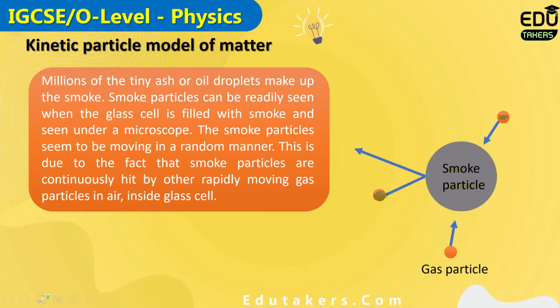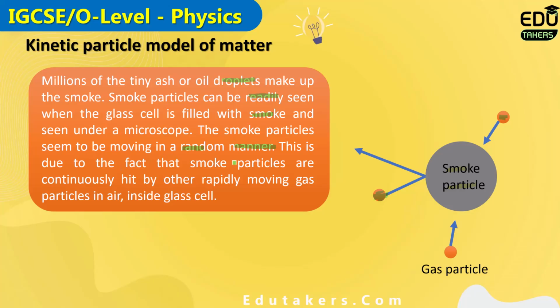You can see here, millions of tiny ash or oil droplets make up the smoke. Smoke is formed when a large number of oil droplets combine. Smoke particles can be readily seen when the gas cell is filled with the smoke and seen under a microscope. The smoke particles seem to be moving in a random manner, meaning that the smoke particle shows the Brownian motion.